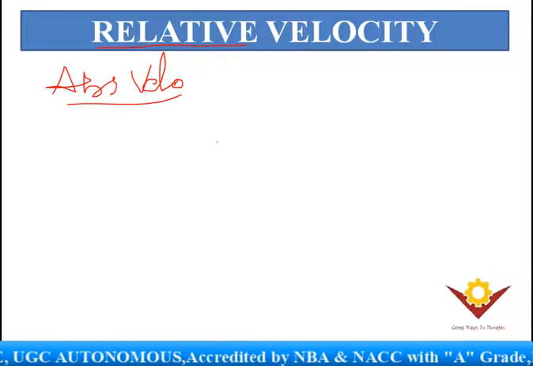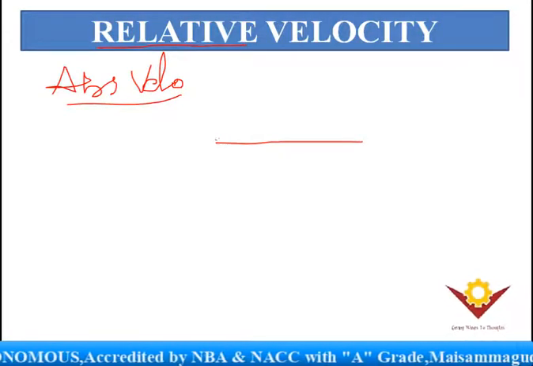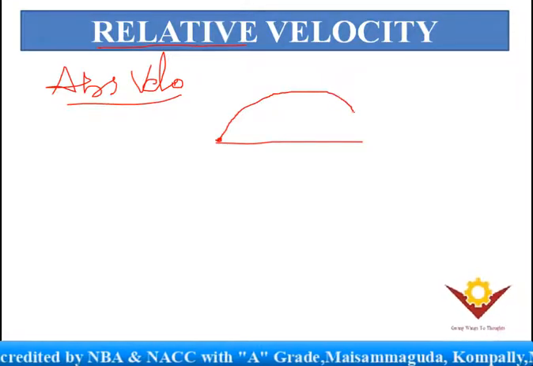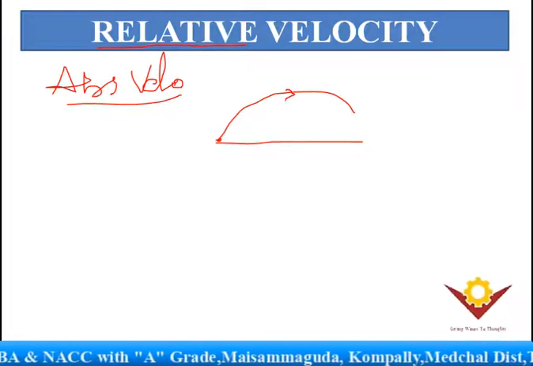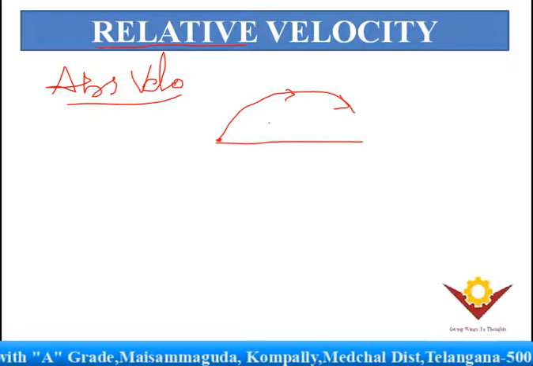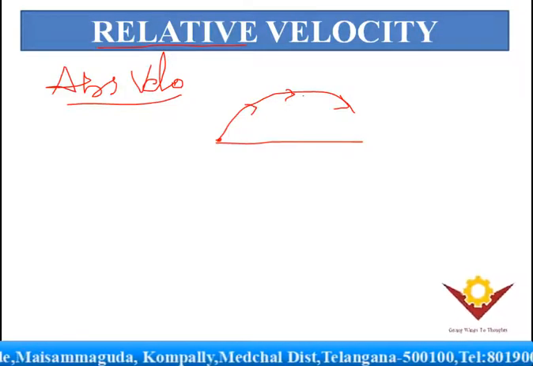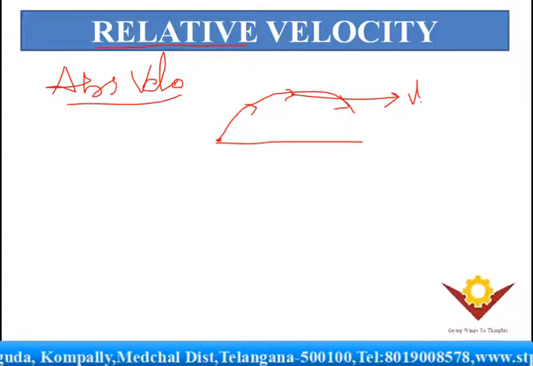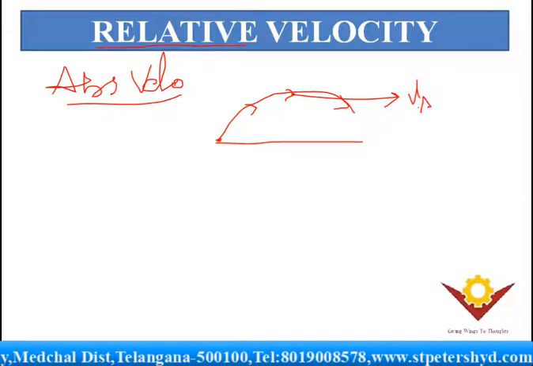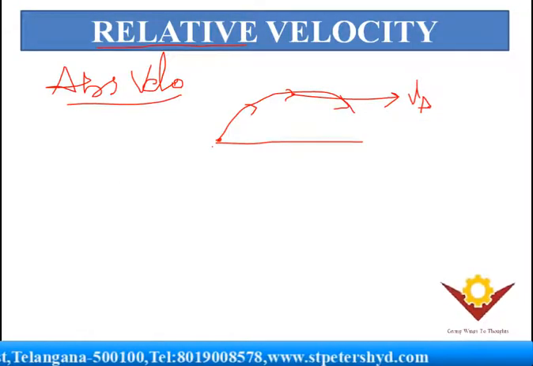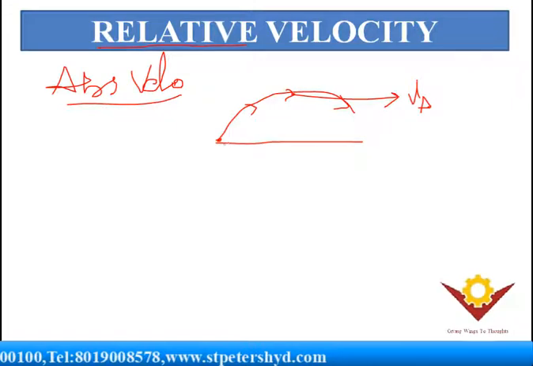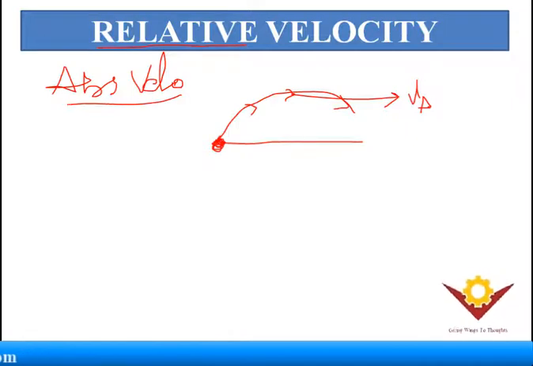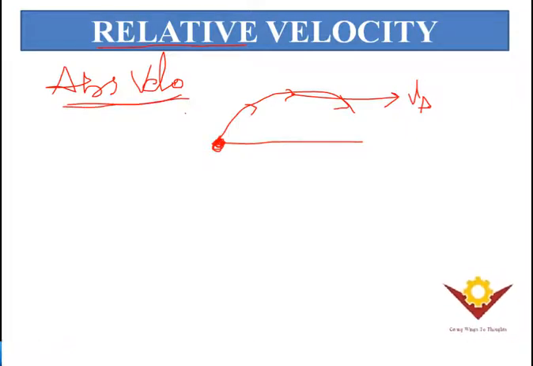For example, we projected a body in projectile motion, right? And we studied some velocities from point to point, and that velocity is absolute velocity. That means we are studying that particular velocity from a fixed point. If you are studying the velocity from a fixed point, that is your absolute velocity. And moreover, we can say one more example here.